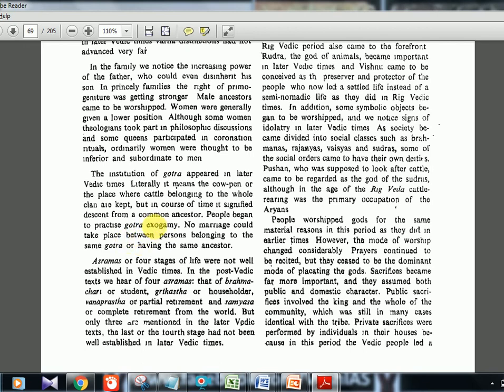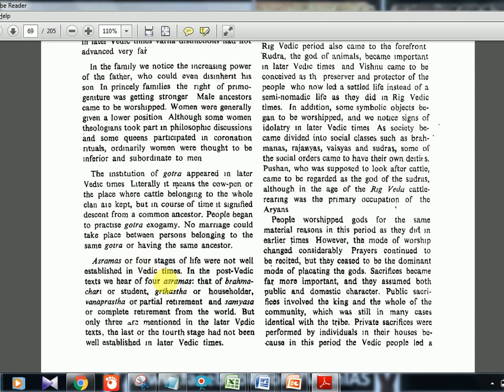All these kinds of rituals are foolish rituals, you can tell. It started in this time only. In the Rigvedic time, if you remember, there was polyandry, that is the opposite of polygamy. That is Rigvedic time, and now it is Gotra exogamy. So this comparison is very, very important. UPSC asks in prelims and mains both.